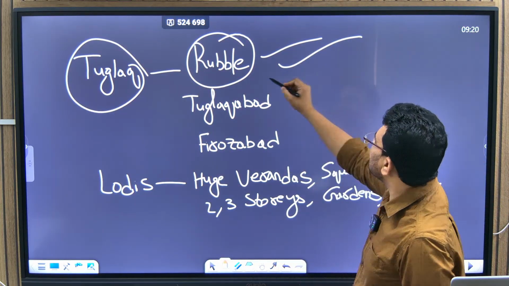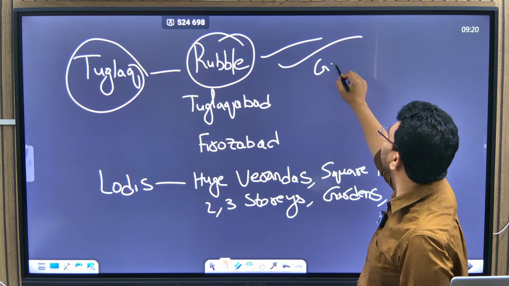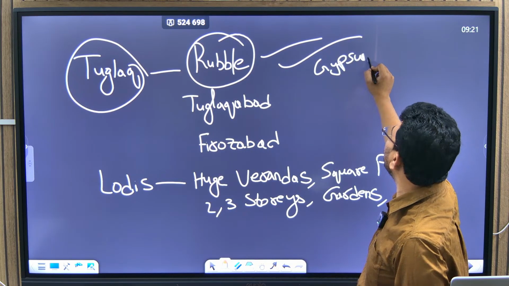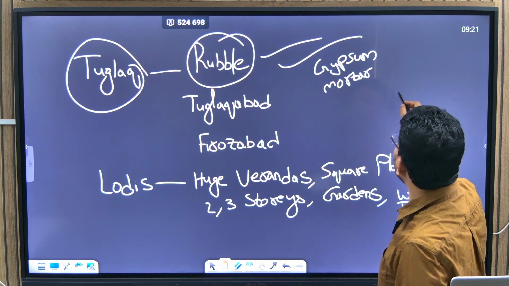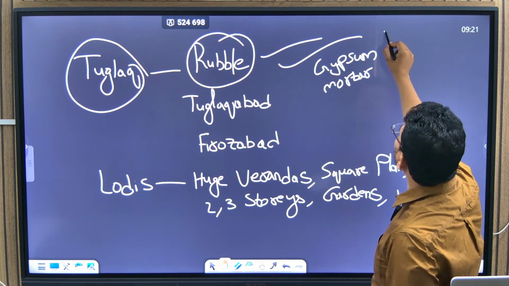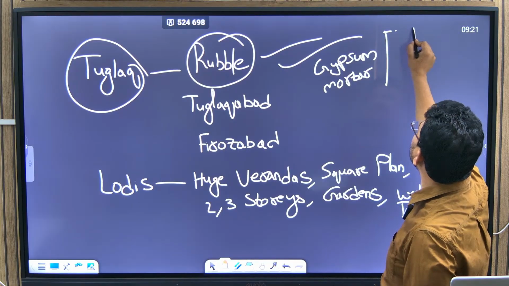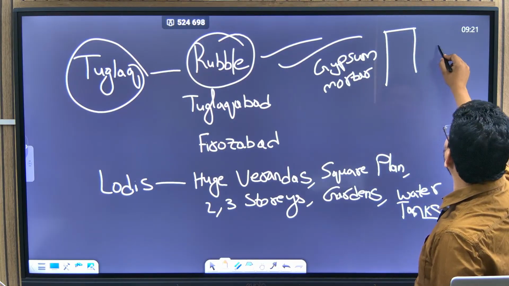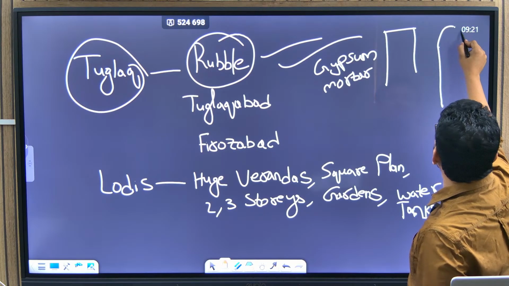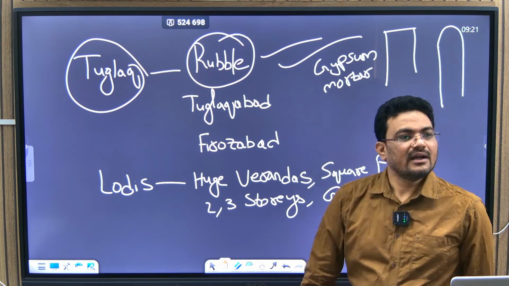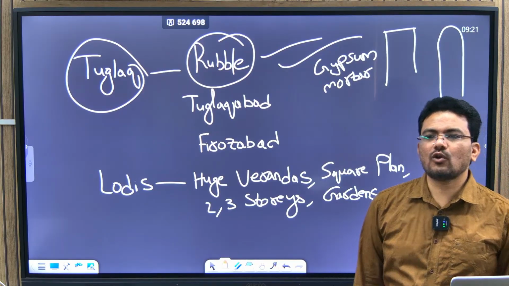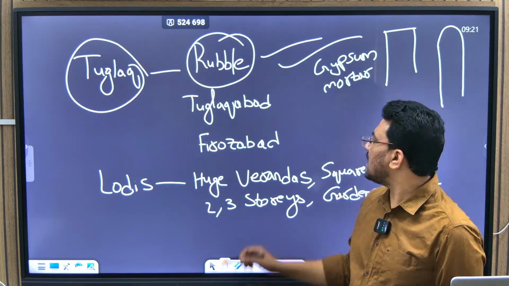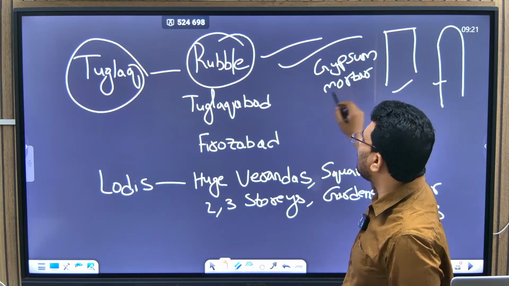On the rubble, a lot of gypsum and mortar was used. And then you can see till now the walls are like this, standard sloping walls. This kind of sloping walls were introduced during the Tughlaq period. Sloping walls in architectural constructions are introduced during the Tughlaq period.